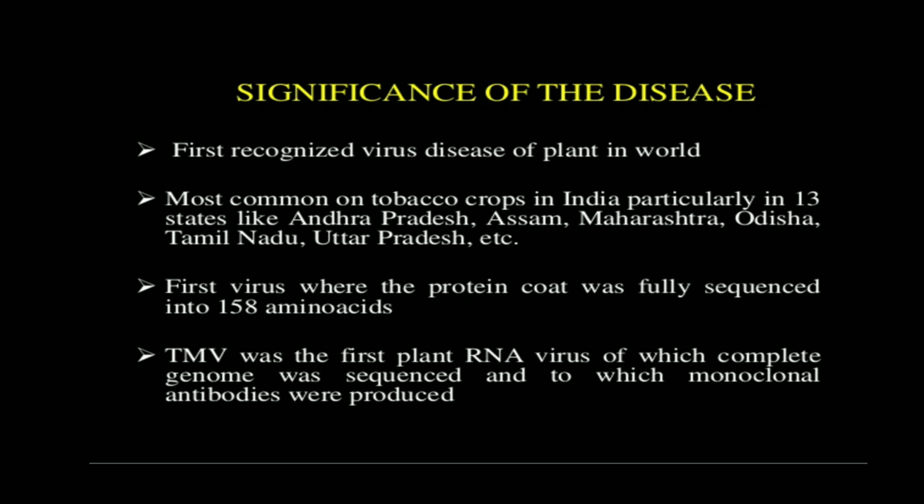So there are some varieties of tobacco which have been adapted for this virus, because we have all the knowledge of this virus. Its genome, that is the RNA, is fully sequenced, and as we know all the details of this virus regarding its genome, we have developed the monoclonal antibodies, and thus some plants are adapted for this virus.